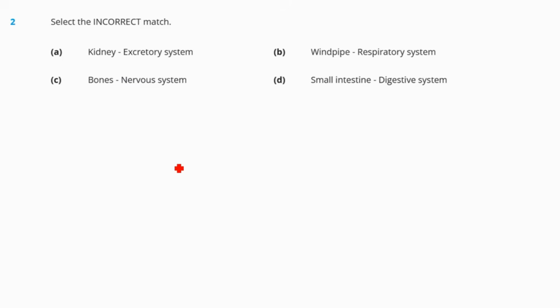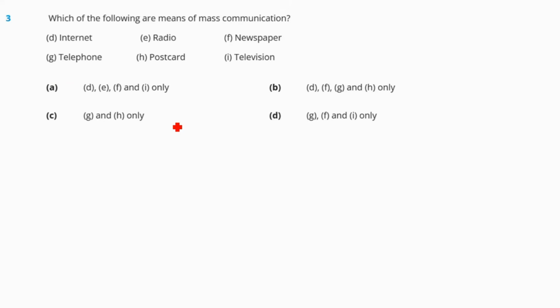Second question, select the incorrect match. A, kidney, excretory system; windpipe, respiratory system; bones, nervous system; small intestine, digestive system. So here the incorrect statement is option number C, bones. Bones are the structural unit, right? It gives structure to our body. It does not belong to the nervous system. The nervous system belongs to the brain that controls the whole body, right? But bones give structure to the body. So this is the incorrect match.